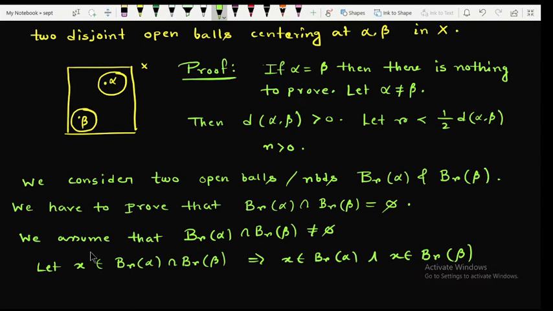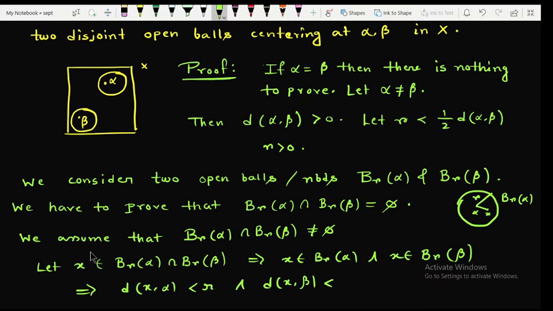Since in this neighborhood B_r(alpha), whose center is alpha, the distance between the points alpha and x is obviously less than r. So d of x comma alpha is less than r and d of x comma beta is less than r.